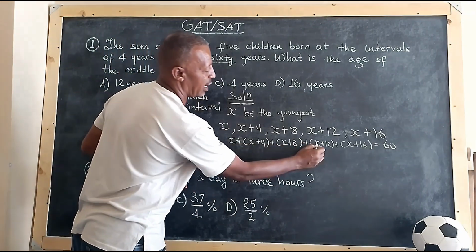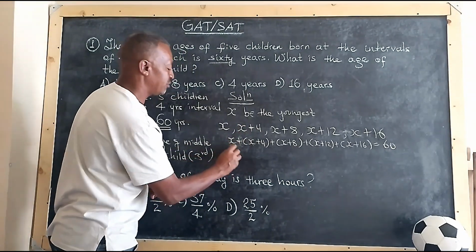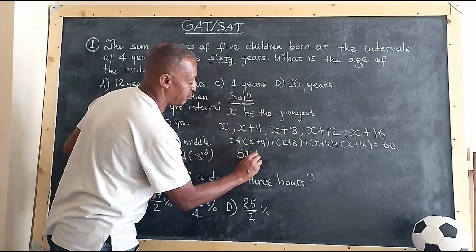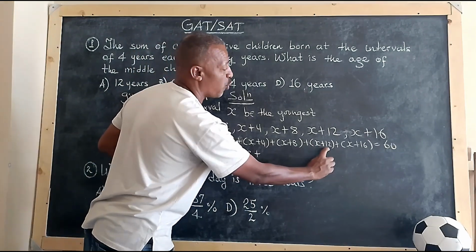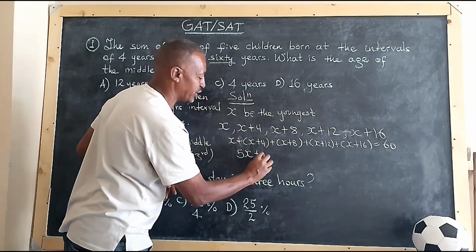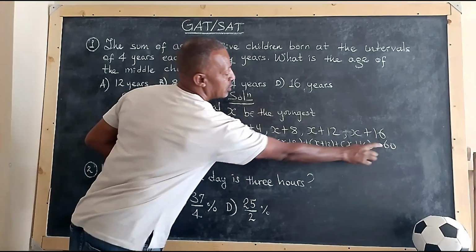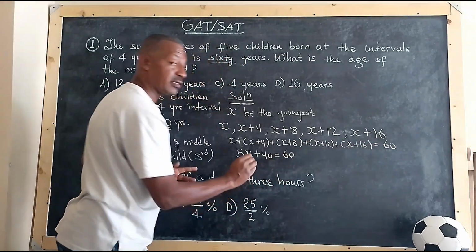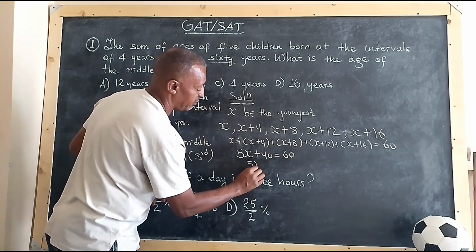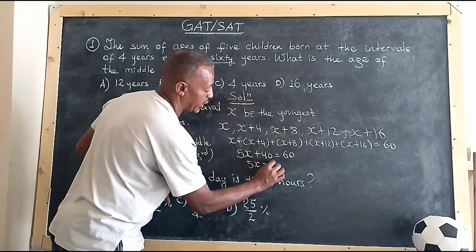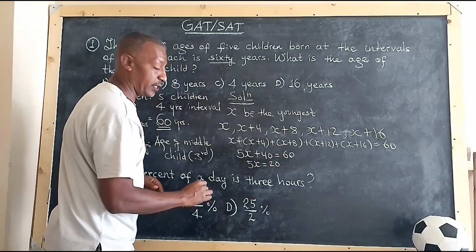5 x's, plus 4 plus 8 is 12, plus 12 is 24, plus 16 is 40, equal to 60. Now, when you solve this, 5x is equal to 20, since 60 minus 40 is 20.